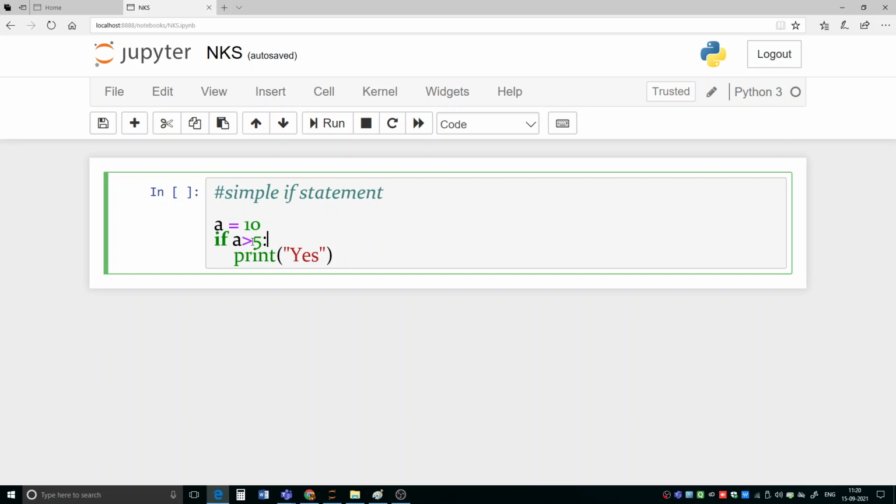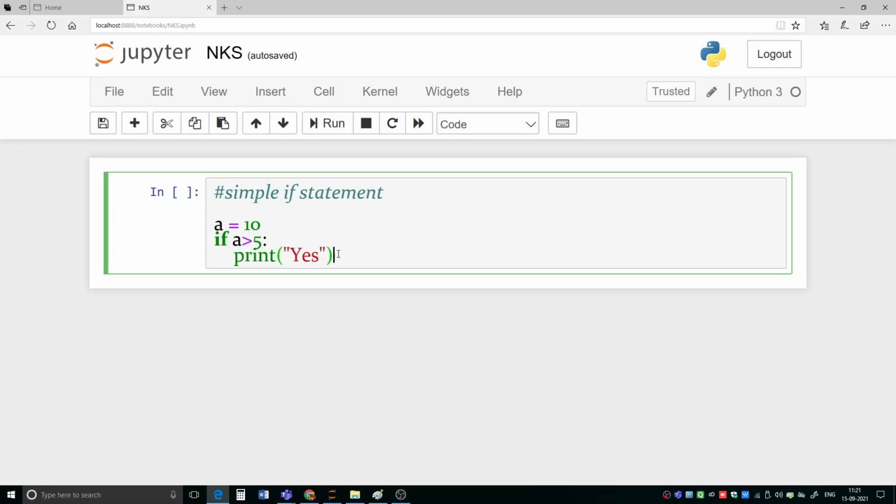So only if this condition evaluates to true, this statement will execute, because this statement is part of this compound if statement. Its header is this line and its body is this line, which contains only one line. Its body can be more than one line also, but at least one line is required.